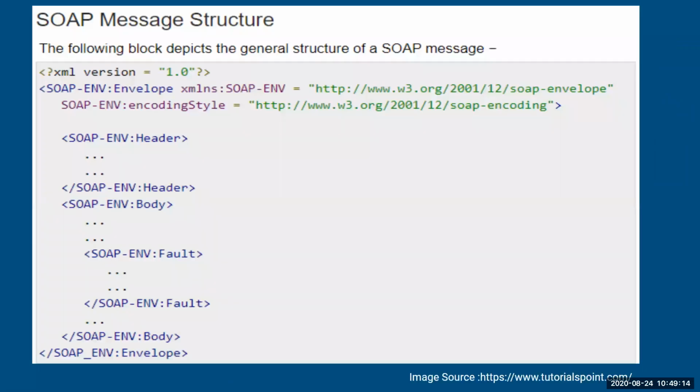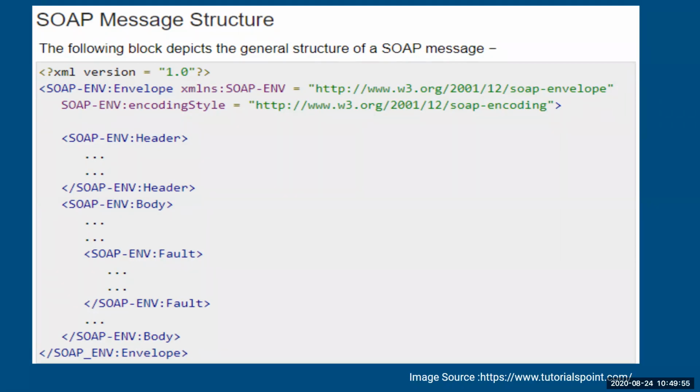So here I have taken one example of a SOAP message. First, since it uses the XML language, you have to define the XML version. Whatever XML version you are going to use, you have to define that. Then this is your SOAP envelope. The SOAP envelope contains the start and end of the message. When we are talking about APIs which are implemented over the web, we are going to have the web address in your envelope. Once you're done with this, you're going to encode it. If you want to do any sort of encoding, you use an encoding mechanism, and according to that you encode it.